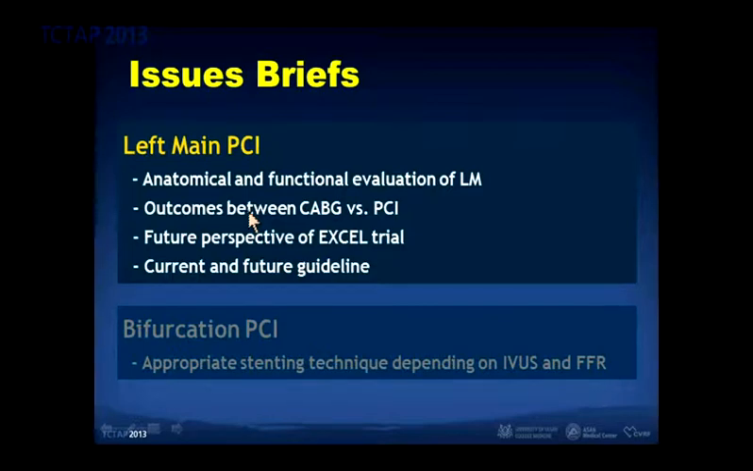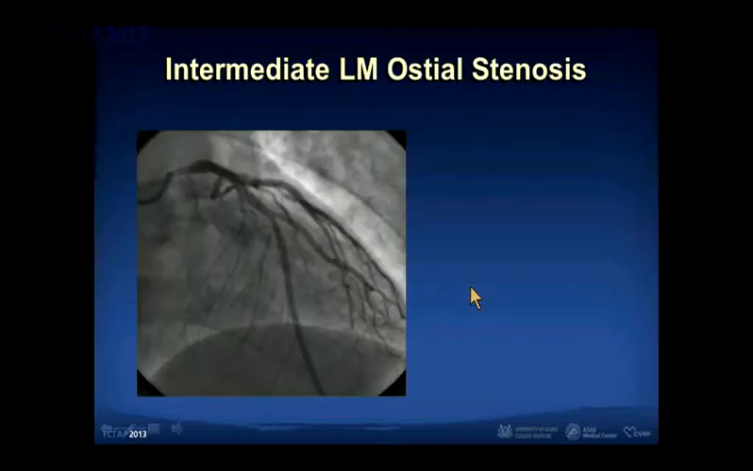The main angioplasty: anatomical and functional evaluation of the main, and outcome between bypass surgery versus PCI, future perspective of the ACCEL trial, current and future guideline about the main angioplasty. And for bifurcation angioplasty: appropriate stenting technique and depending on IVUS and FFR concern.